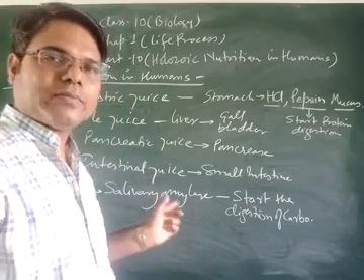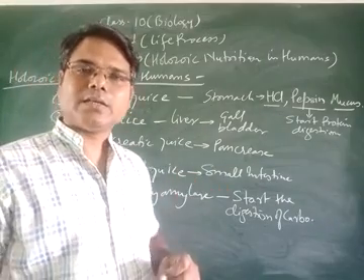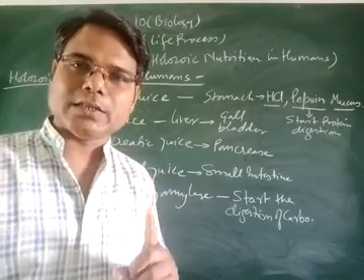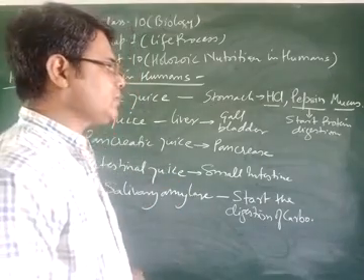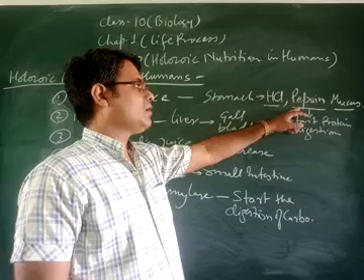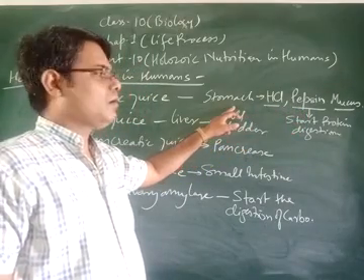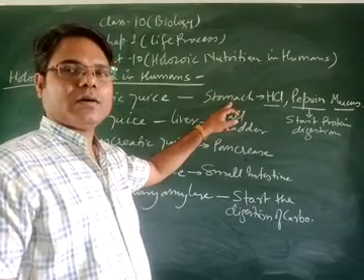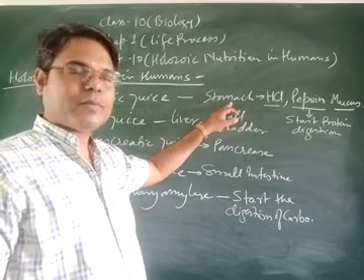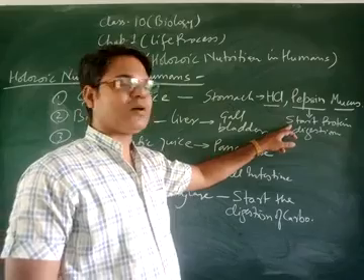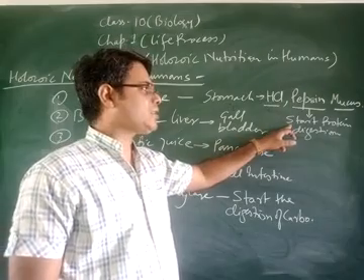This enzyme is responsible for starting the digestion of carbohydrate, and pepsin, released in the gastric layer of the stomach, is responsible for starting the digestion of protein.